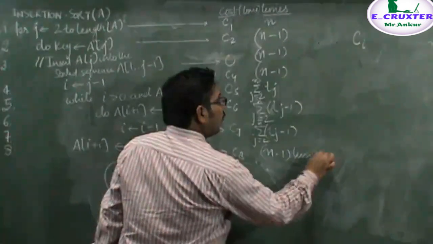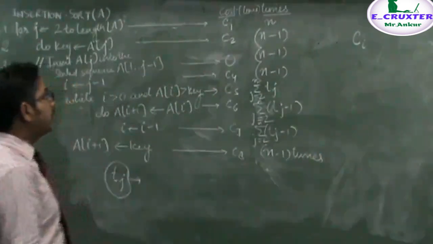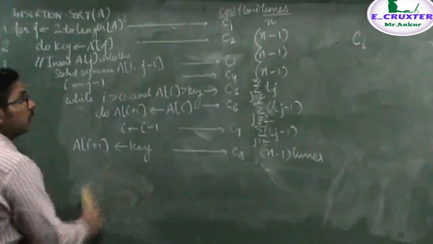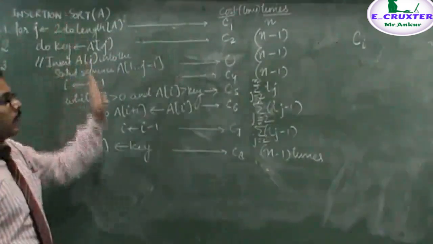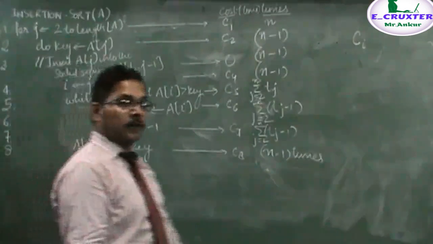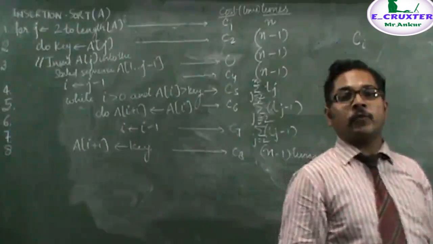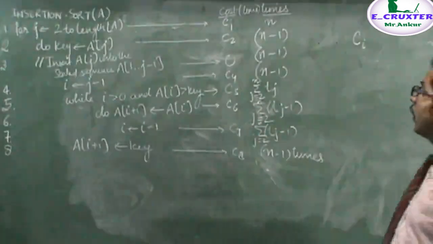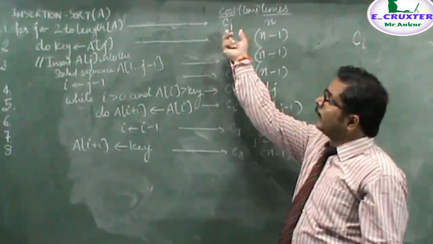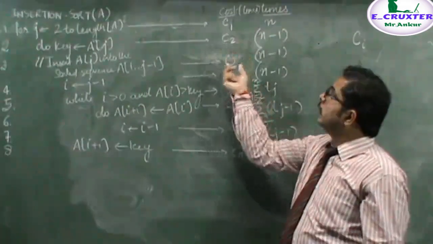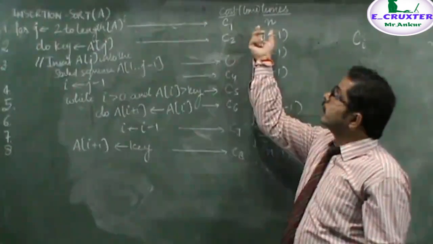Now through this we have understood how many times each statement will be executed. Now to calculate the running time, you have understood that each statement's execution time is c1, c2, c3, and so on, multiplied by the number of times it is executed.